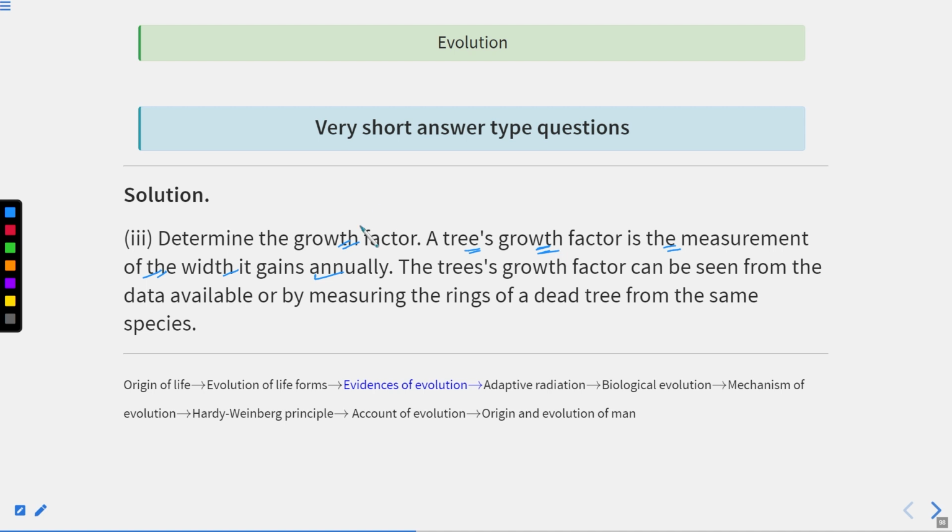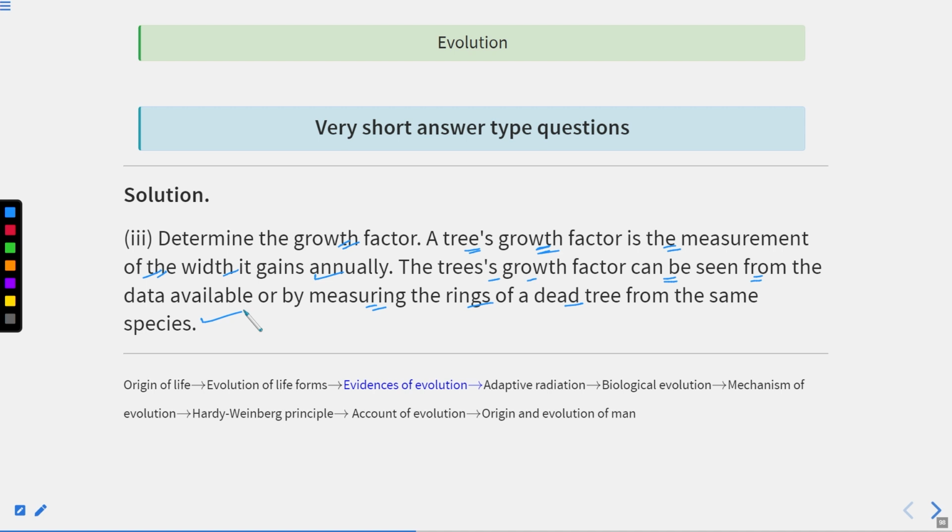You can use that. The tree's growth factor can be seen from the data available or by measuring the rings of a dead tree from the same species. This is how you can calculate the age of the living tree.